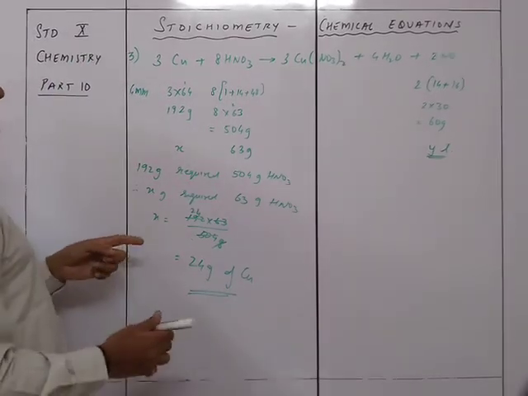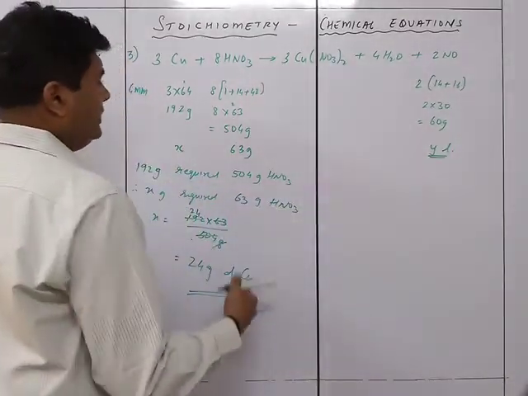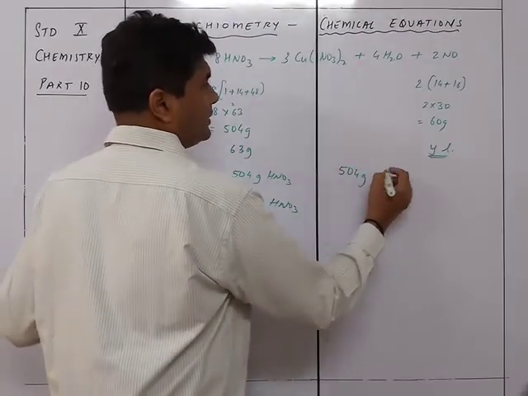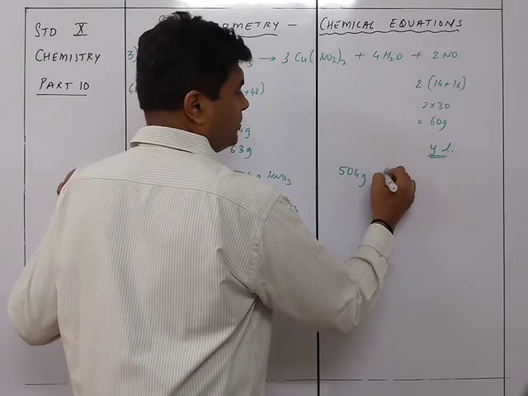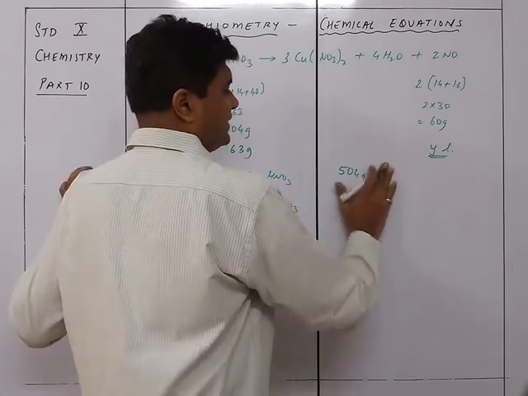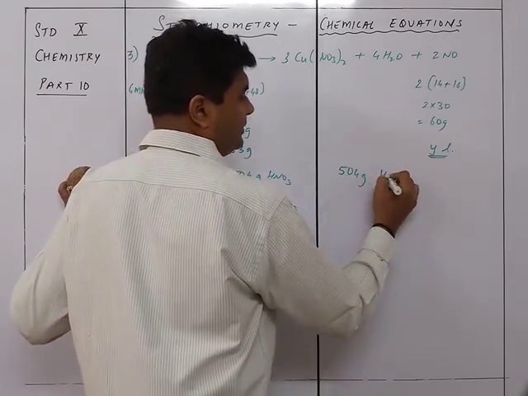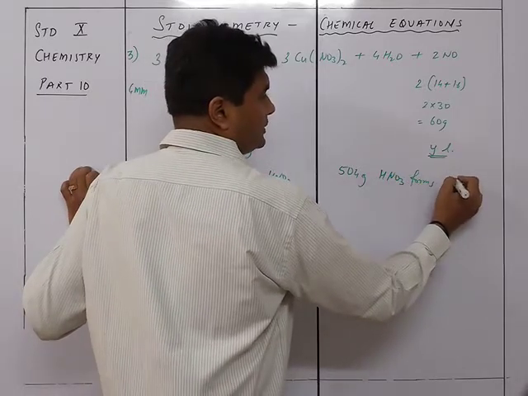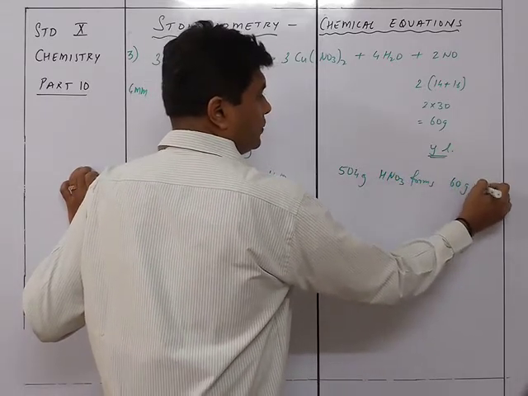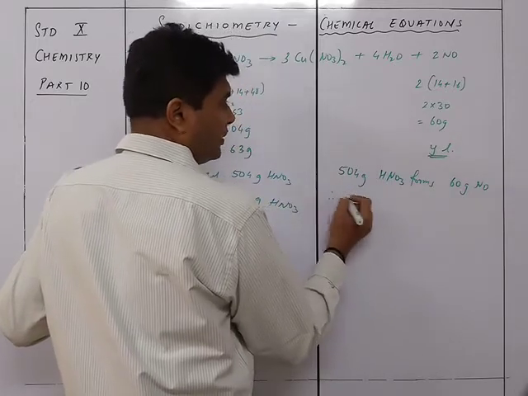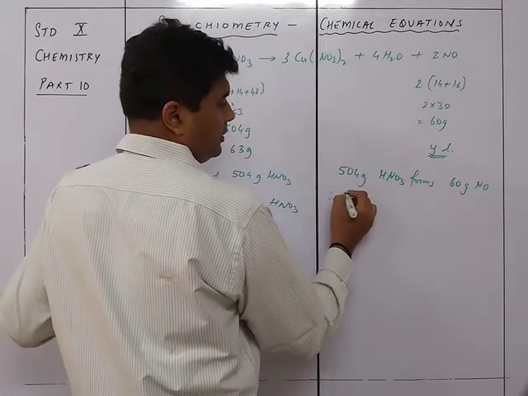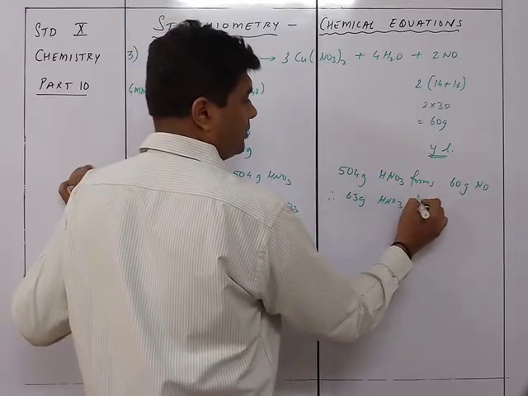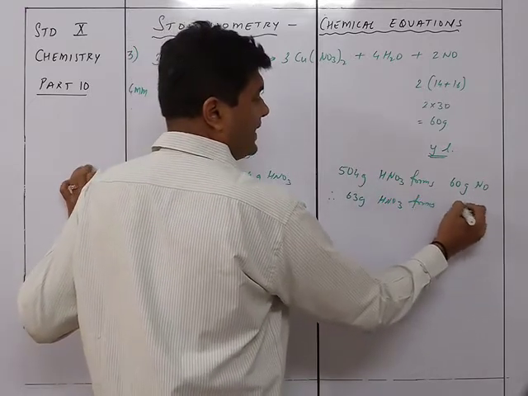Now the next part, and that is the volume of NO required. So we know that 504 grams of HNO3 forms 60 grams NO. Therefore 63 grams HNO3 forms y grams.